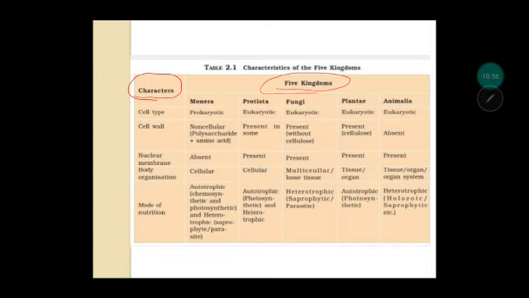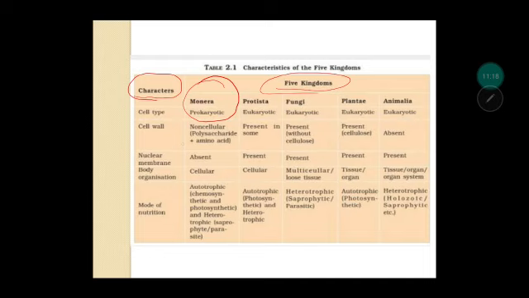Let us look at cell type, whether it is prokaryote or eukaryote. Only Monera is prokaryote, and the rest are eukaryotes. It is easy to remember that only the kingdom Monera, which includes bacteria, is prokaryote.